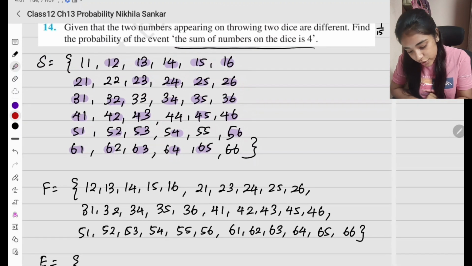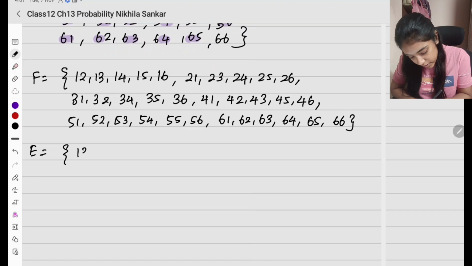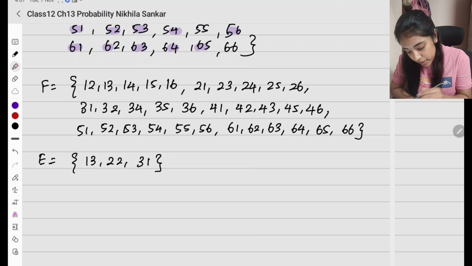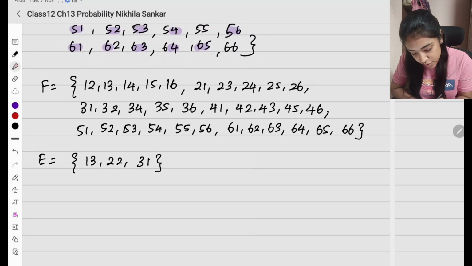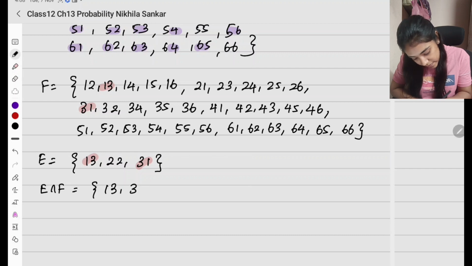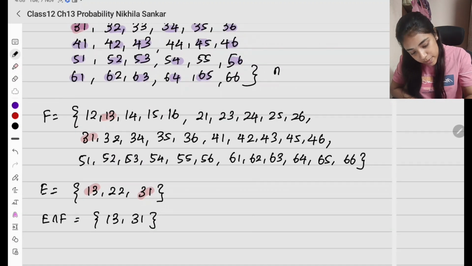So sum 4 is going to be 1 3, 2 2, 3 1. Where else? Nothing else. It is only those three. So 1 3, 2 2, 3 1. So what are the common numbers? The common values are going to be 1 3, there is no chance of 2 2, and it is going to be 3 1. So what is E intersection F going to be? E intersection F is going to be 1 3, 3 1. Total sample space is going to be 36.